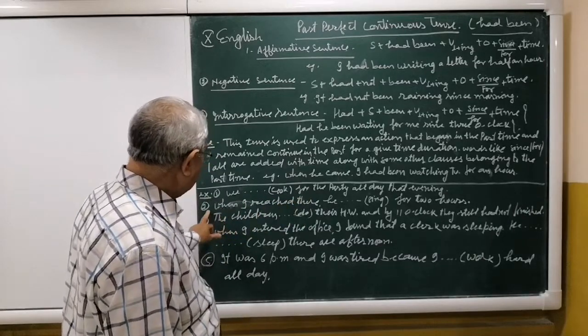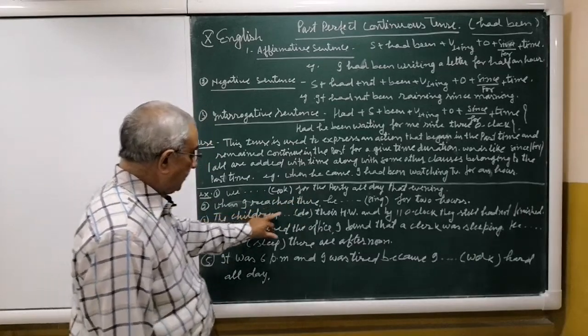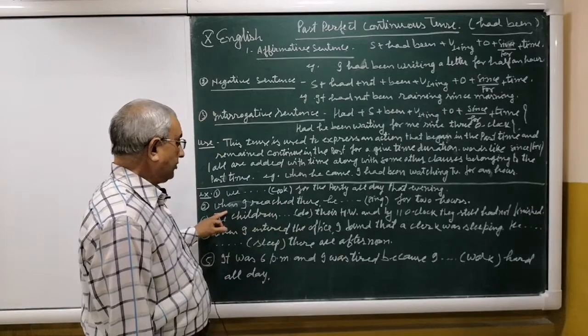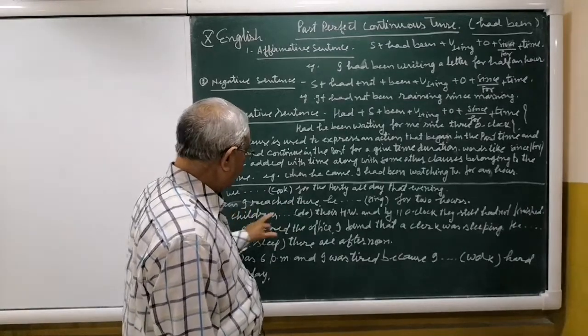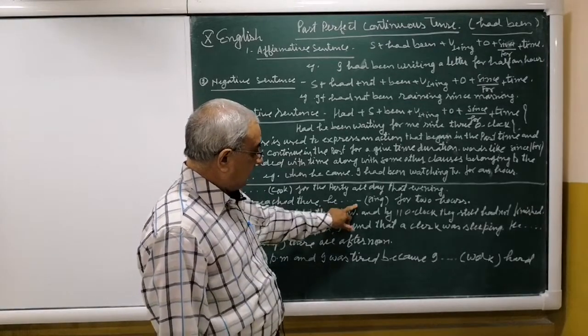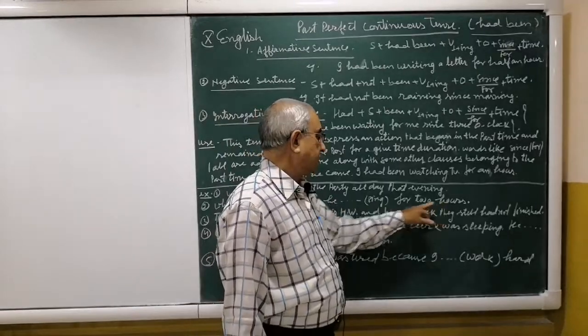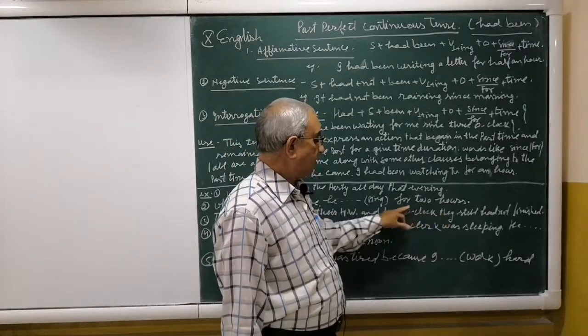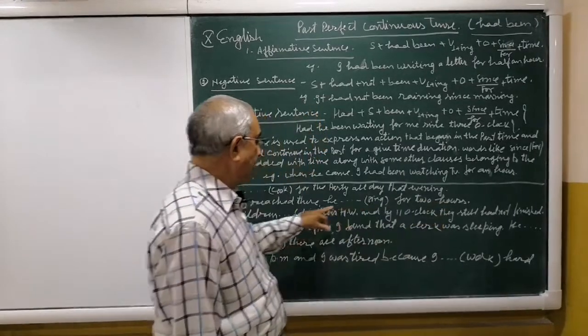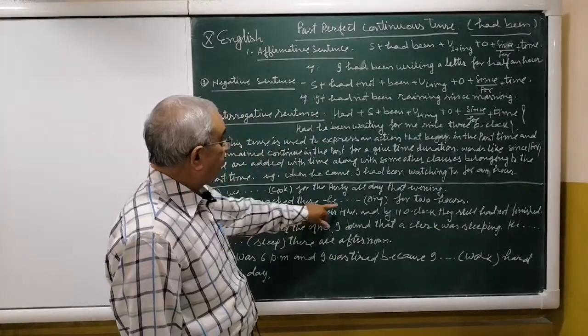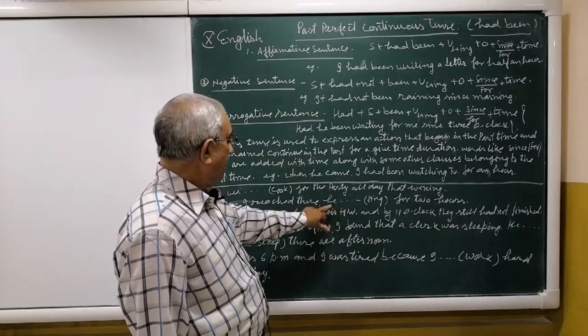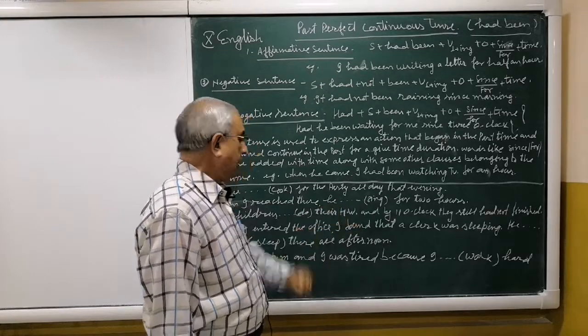Okay. Second sentence is when I reached there. This is a time clause belonging to the past time. So when I reached there, he had been singing for 2 hours. For plus time, for 2 hours. It means we will have to use past perfect continuous tense. He had been singing for 2 hours.